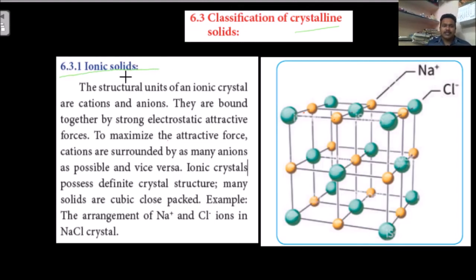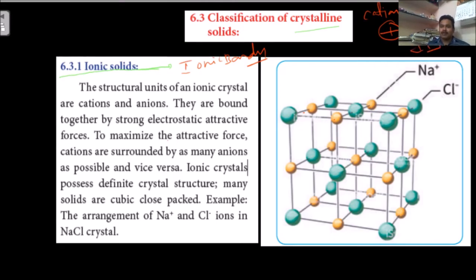The main point is how the solid is formed, what bonds are making the solid form. That is the ionic bond. This is an ionic solid, so definitely ionic bonds are there. What do we know regarding the ionic bond? An ionic bond is nothing but an electrostatic force of attraction between a cation and an anion.